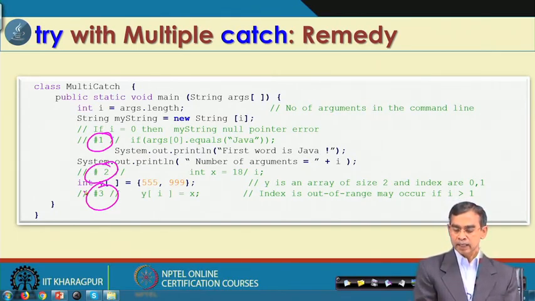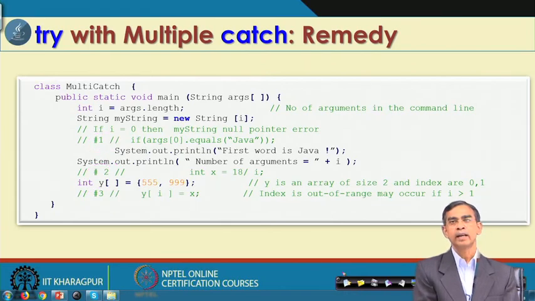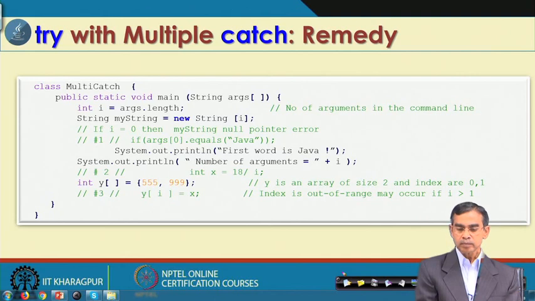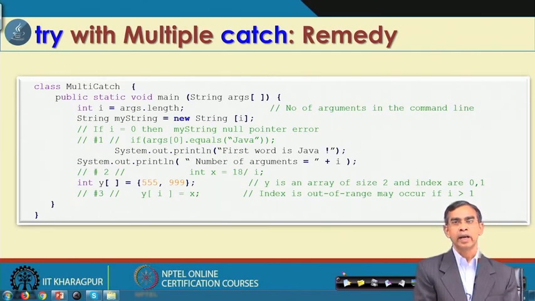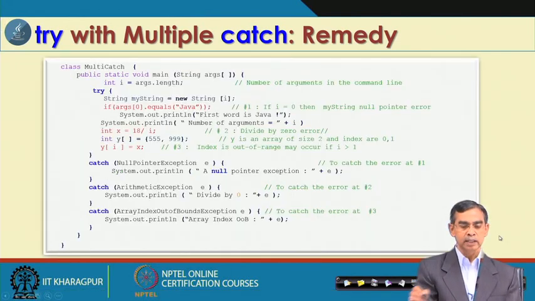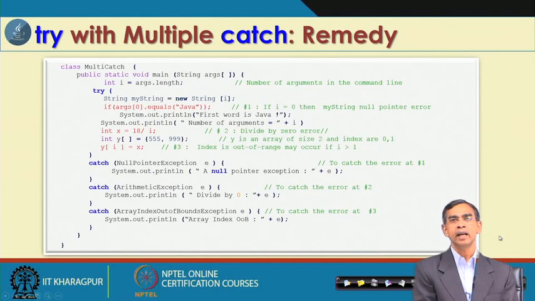Here is the idea of how we can handle them with try with multiple catch. We can include all the statements where an exception may occur under the try block, and for each exception we can plan a catch block. Here is the program rewritten with try with multiple catch.